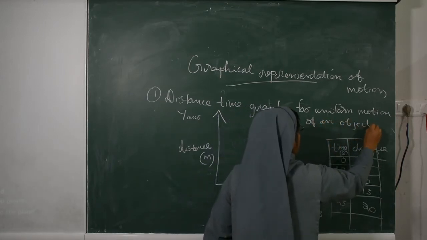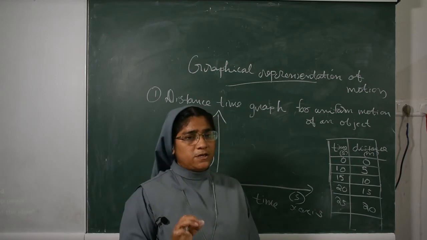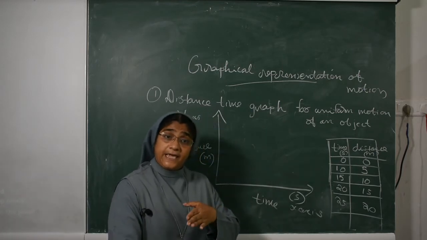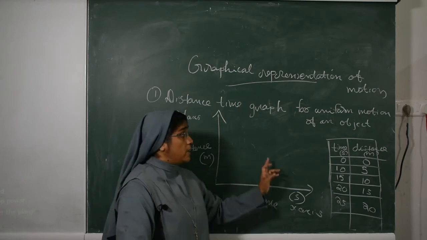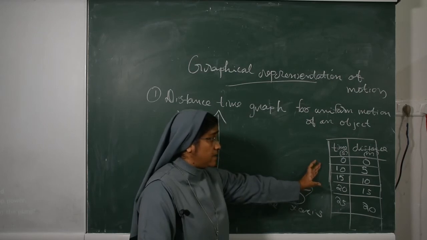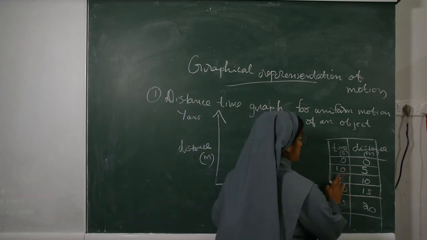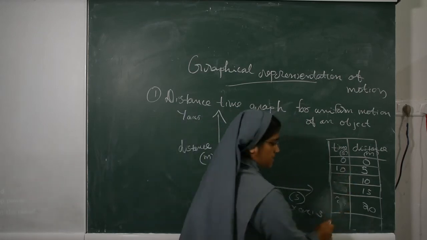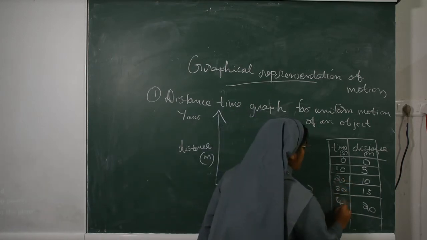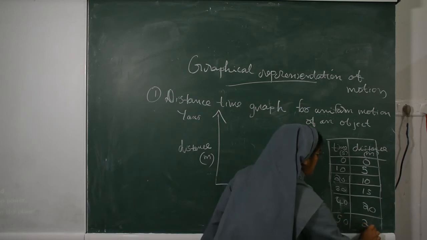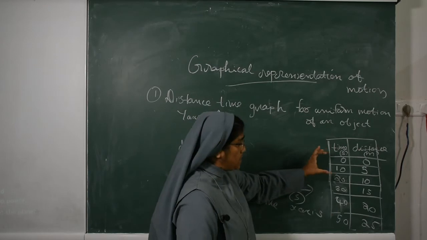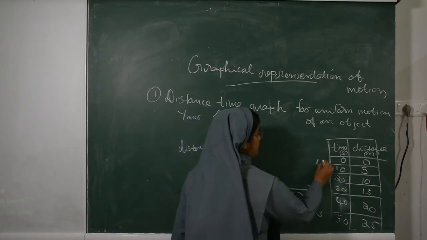Uniform motion means an object travels equal distances in equal intervals of time. See, the time interval from 0 to 10 is 10.